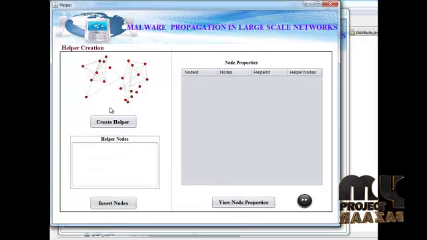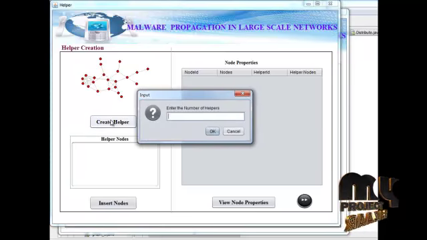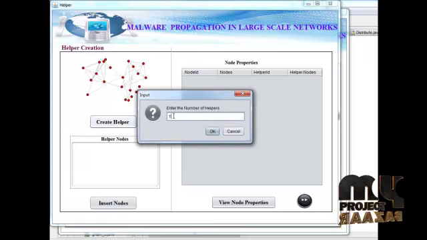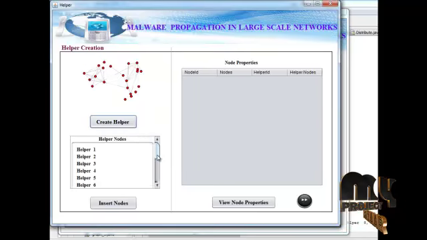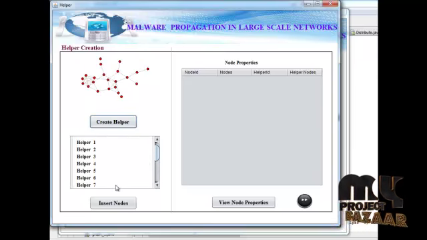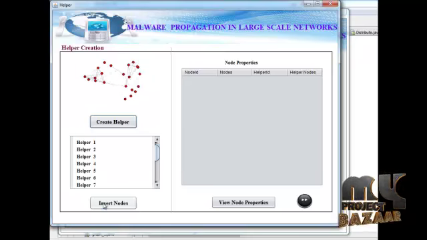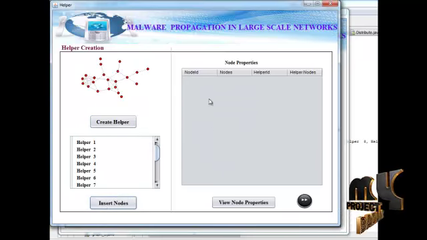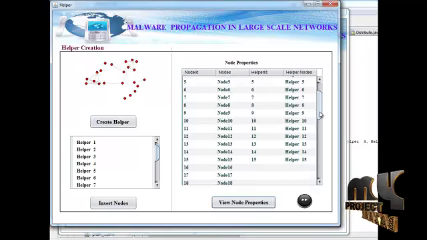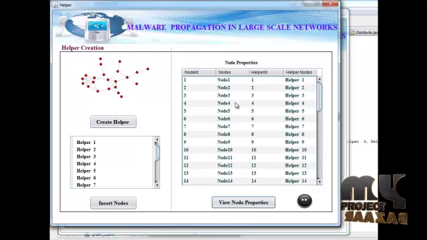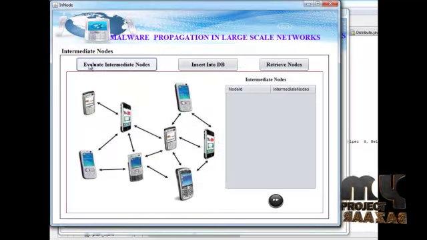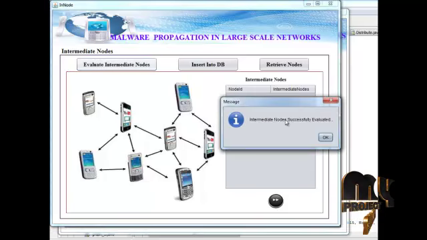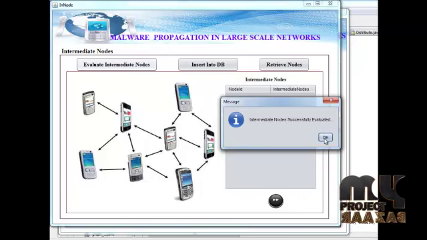Next, click this icon. The node helper will be created here. This is a user interface, so we need to give those details from users. This node will be inserted in the database, so the random working values will be displayed here. Next, click this icon. These are the intermediate nodes. Evaluate the intermediate nodes. The intermediate nodes are successfully evaluated here.